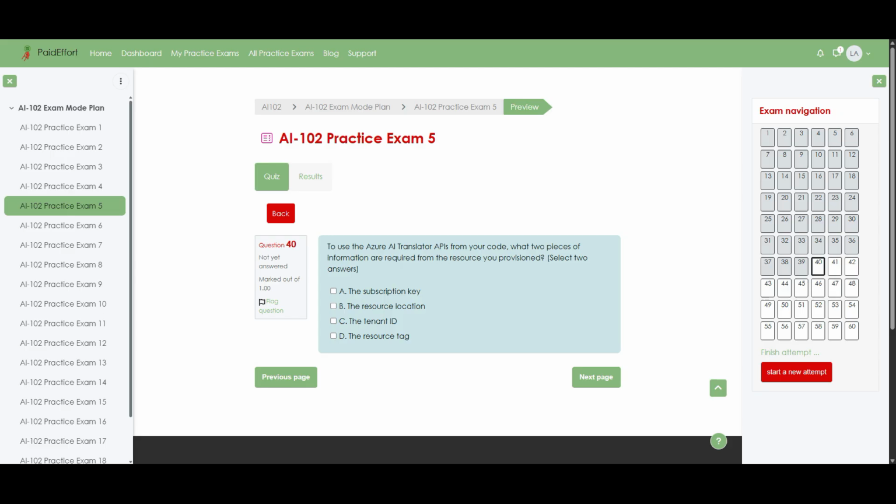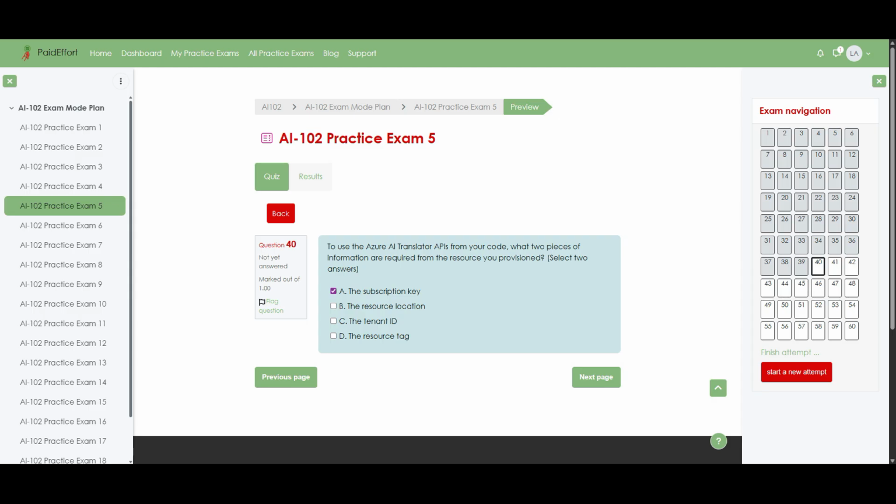Question 40. To use the Azure AI Translator APIs from your code, what two pieces of information are required from the resource you provisioned? Select two answers. Option A, the subscription key. Option B, the resource location. Option C, the tenant ID. Option D, the resource tag.